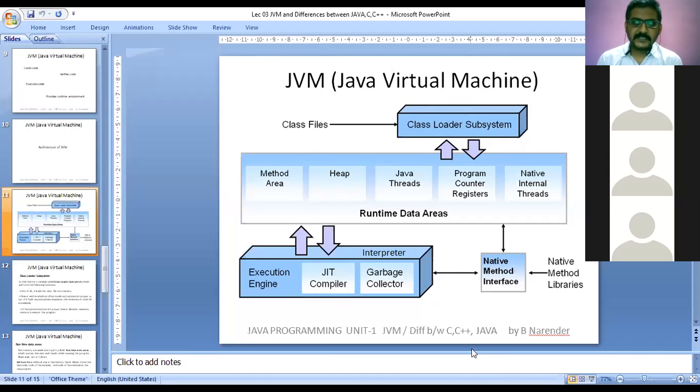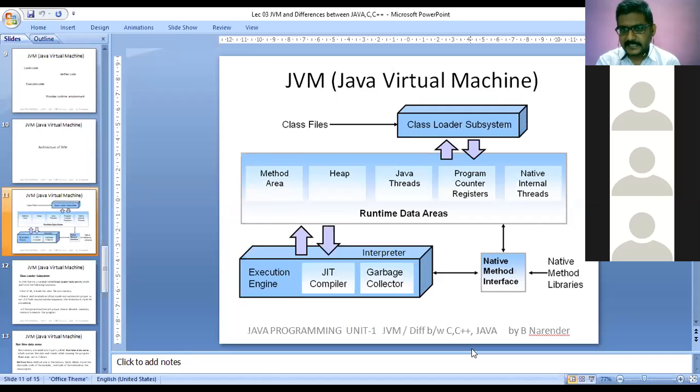Whenever you want to execute a Java program, the first stage is to compile the Java source code, that is, filename.java will be compiled first. After that compilation, we get a .class file. That class file will be taken by the class loader subsystem. So what does the class loader subsystem do? It loads the classes into different parts of the memory, which are created by the JVM.